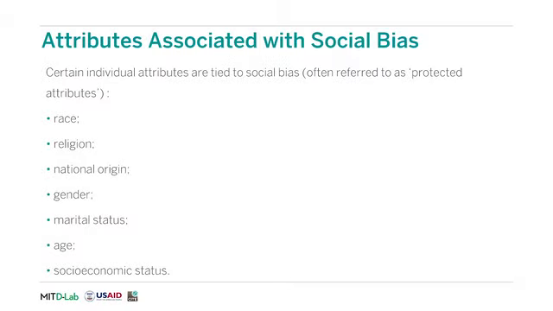The use of machine learning presents both risks and opportunities. Machine learning can reduce costs by automating repetitive tasks, but could also introduce biases. Certain individual attributes are commonly labeled as protected attributes, as they can be sources of social bias. These are race, religion, national origin, gender, marital status, age, and socioeconomic status.